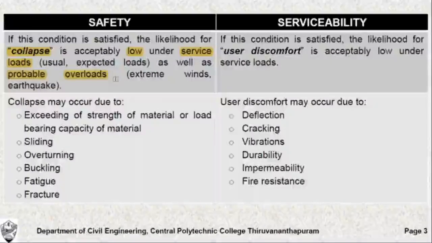What are service loads? Service loads are usual expected loads on the structure which it is subjected to in due course of time. What are probable overloads? These are extreme loads which might occur very rarely, such as winds and earthquakes. Now, what are the different ways by which a structure can fracture or collapse? By exceeding the strength of the material or by exceeding the load bearing capacity, a structure can collapse. By sliding or by overturning or by buckling or fatigue or fracture. So these are the different ways by which a structure can fail and become unsafe.